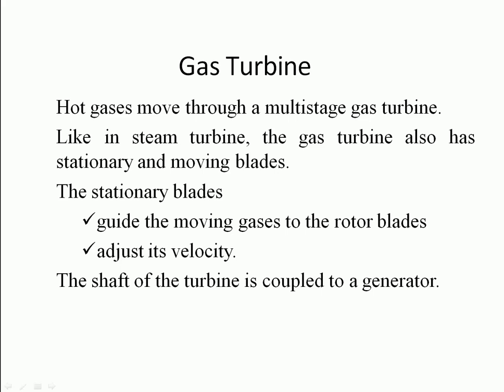Hot gases move through a multi-stage gas turbine like in a steam turbine. The gas turbine also has stationary and moving blades. The stationary blades guide the moving gases to the rotor blades and adjust their velocity. The shaft of the turbine is coupled to a generator.